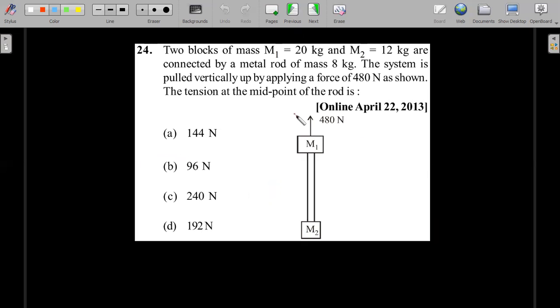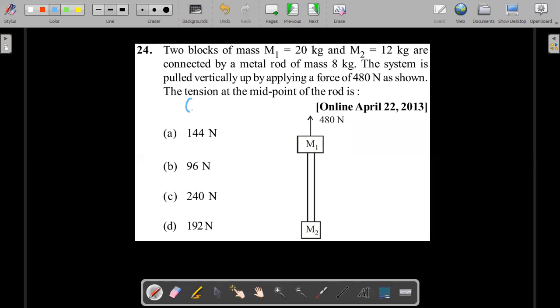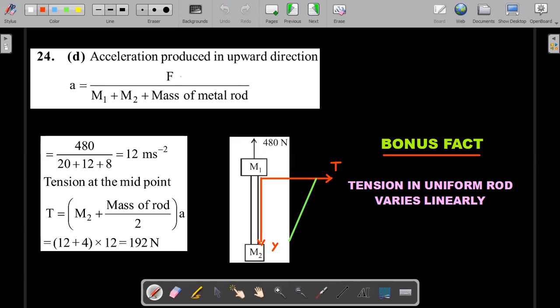There is a problem in this solution because the system is pulled upward, but he has not mentioned any small g here. Okay, so by chance in this question, if small g is mentioned, I don't know whether the book has omitted it or the JEE people. So if small g is mentioned, then you're supposed to take F minus total weight. Okay, so that part is missing here.